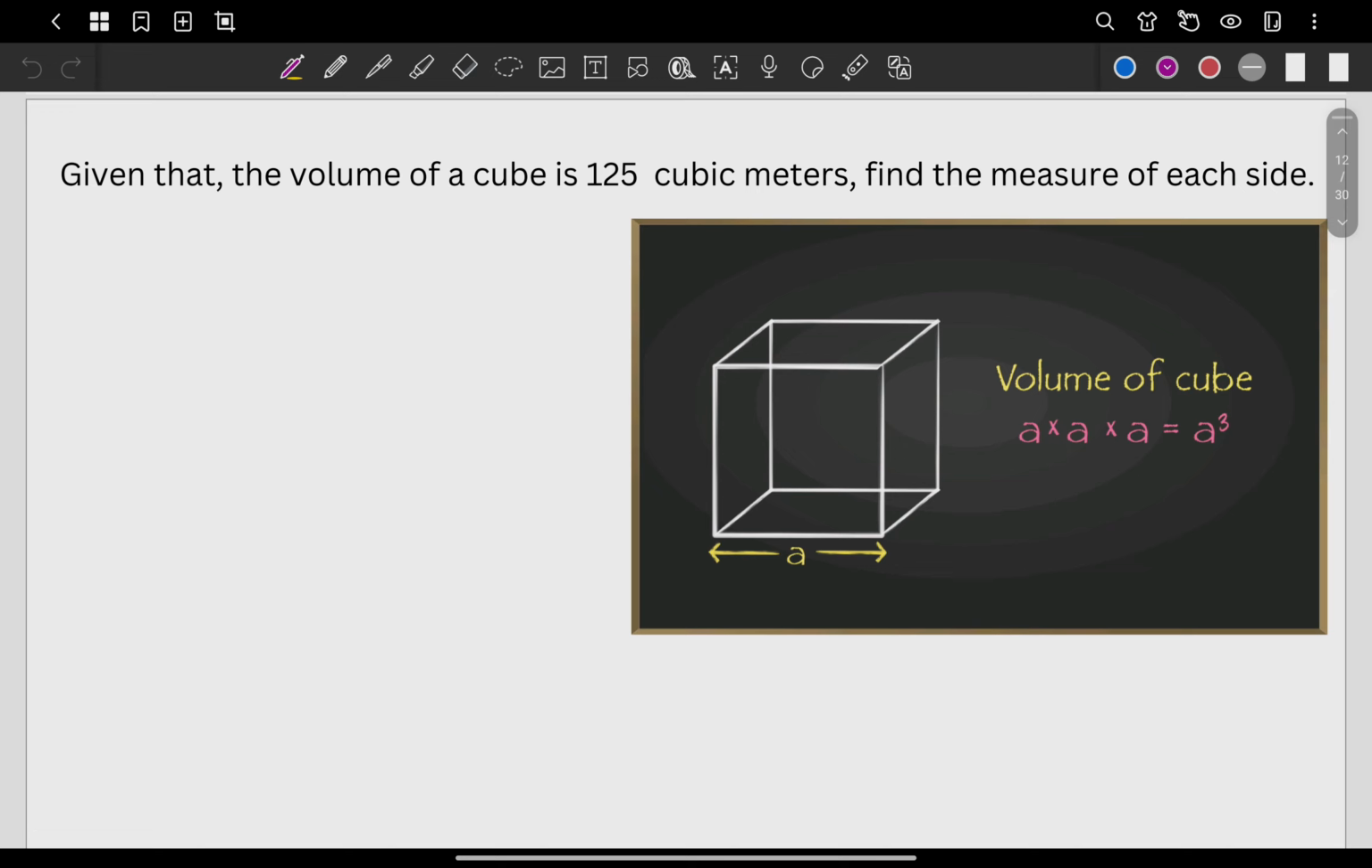Given the volume of the cube is 125 cubic meters, find the measure of each side. So when you say volume of a cube, we actually have a given here already, a cube. But okay, let me try drawing that one.